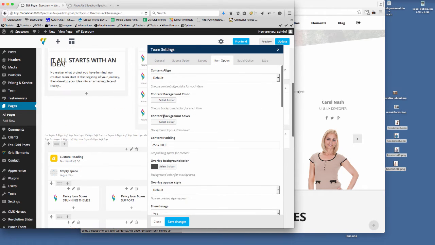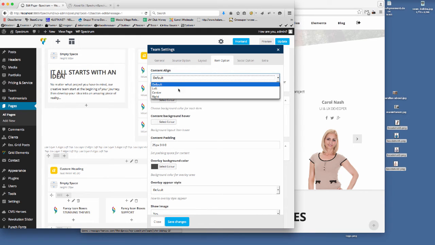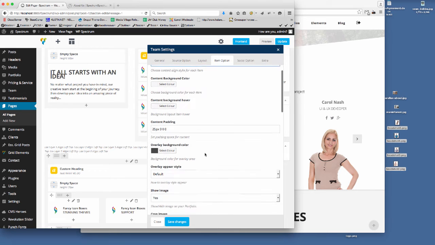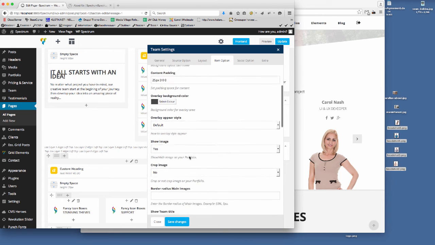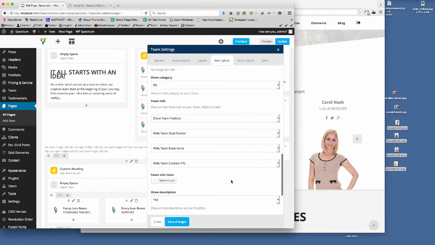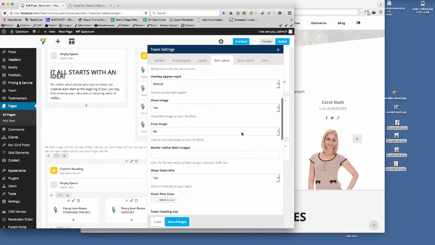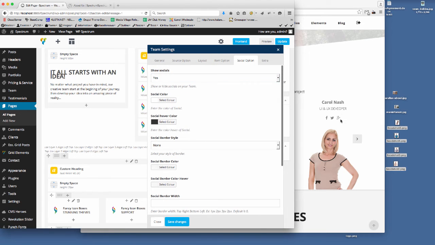And then the item option, let me just check if we need to have anything on here. So content align is center because we've got everything centered. The content padding, that's already set for you there. Overlay background, that's okay. Show image, crop image. Show team title, yes. Team title colors. Yeah, I think we're okay there for that point now. So if I just look at social options, so show your socials, yeah, if we want to put them on there. I'll show you how that works in a moment as well.